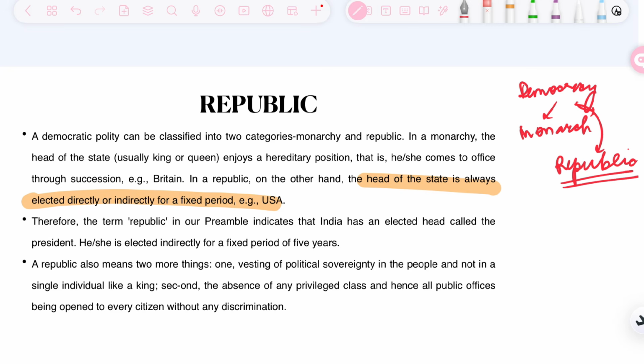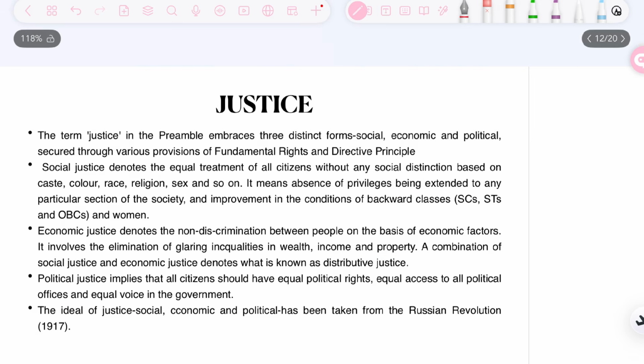A republic also means two other things. One, vesting of political sovereignty in people, because the head of the state, the topmost position, is coming from the people themselves and not in a single individual like a king. And second, the absence of privileged class, and hence all public offices being open to people without any discrimination. That people can occupy any public office, and it is not basically a monarchy that is existing. It means the people have been given an open opportunity to come into the public sphere.